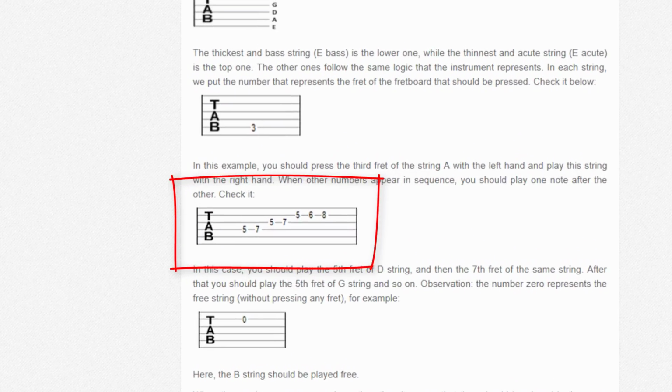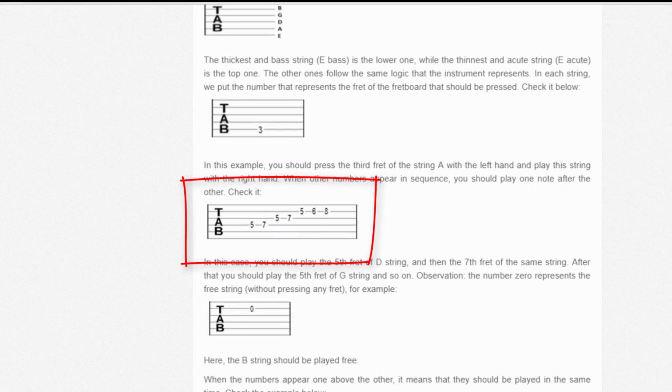Now, if we look at this one here, we notice all kinds of notes. So this is telling us to play on the 4th string, play the 5th fret, and then play the 7th fret. Then it says to go to the 3rd string and play the 5th fret and the 7th fret. Then it says to go to the 2nd string and play the 5th fret, 6th fret, and 8th fret. So if I was to play that for you, it says to play 5, 7, 5, 7, 5, 6, 8.